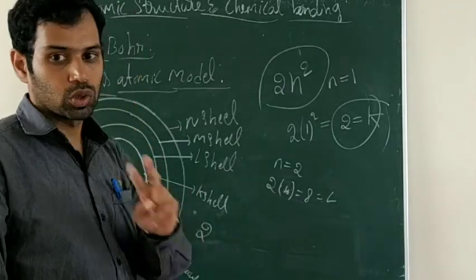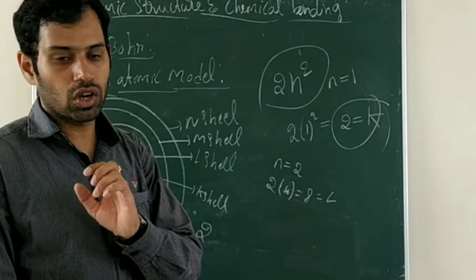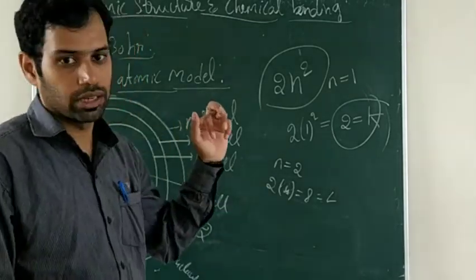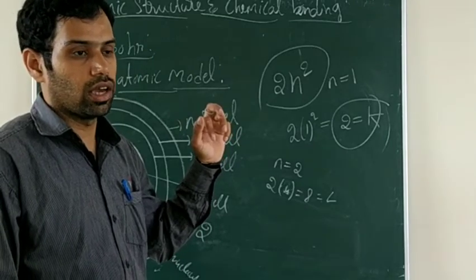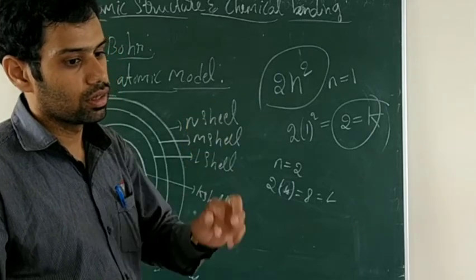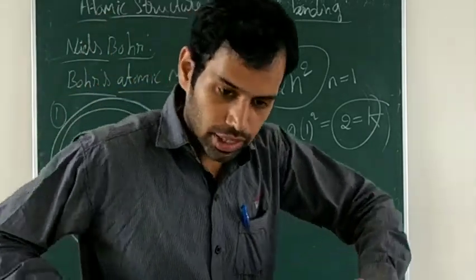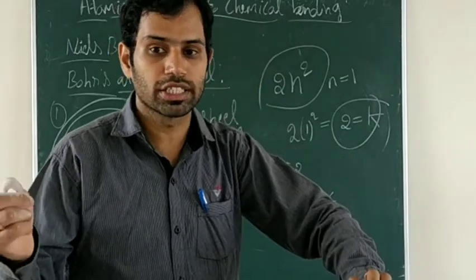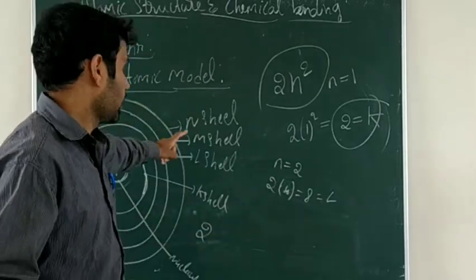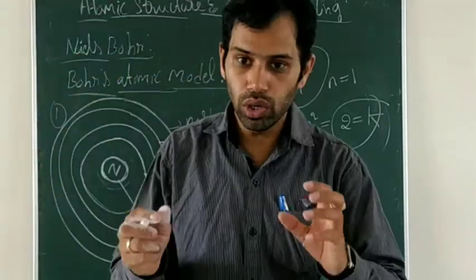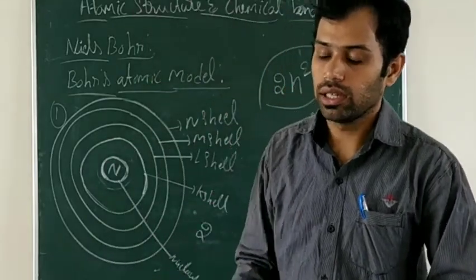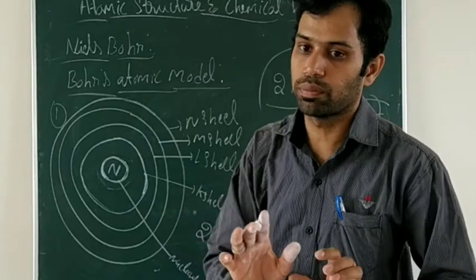So K shell, 2 electrons; L shell, 8 electrons; and next M shell, 18 electrons. And the last one, the N shell. How many electrons can you put there? 32. Yes, 32. n is equal to 4. 4 squared is 16, 16 times 2 is 32. So the N shell can hold 32 electrons. Clear? So only that many electrons you should put there.